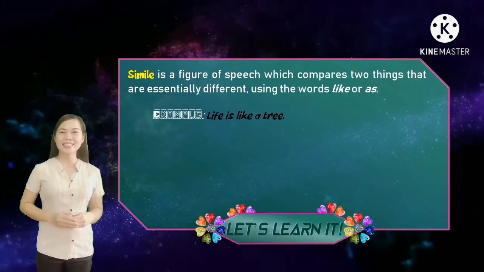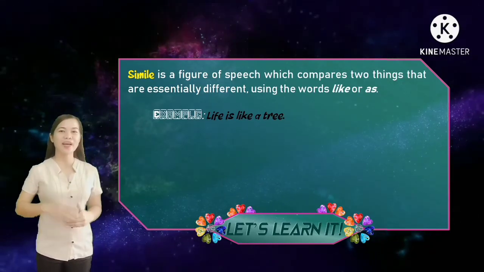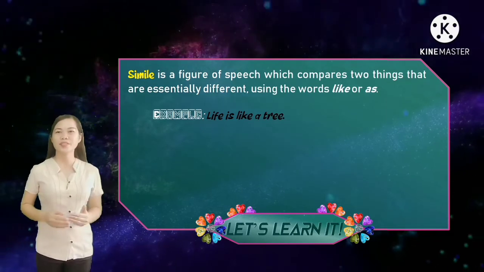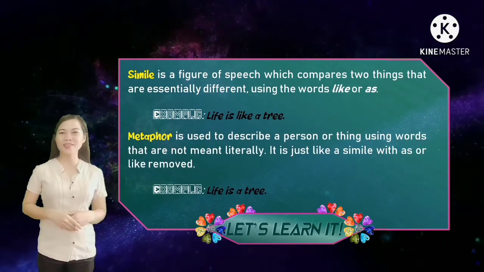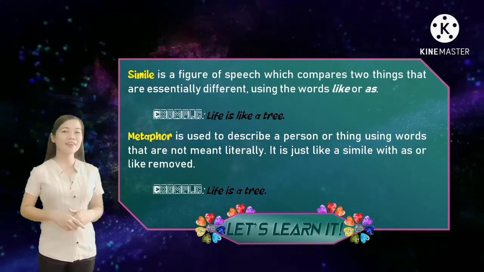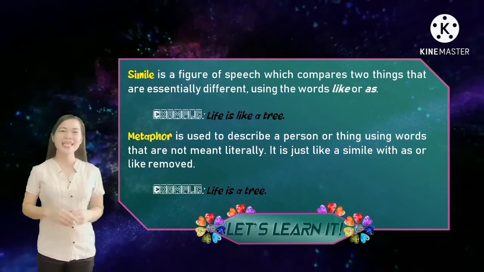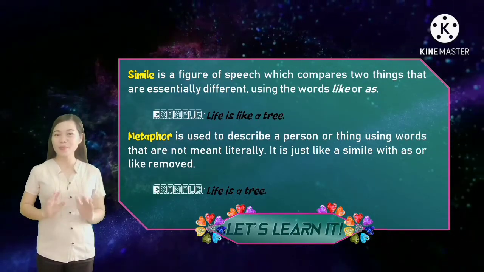Remember class that simile is a figure of speech that compares two unlike things with the use of as or like. While metaphor is used to describe a person or thing using words that are not meant literally. It is just like a simile with as or like removed.